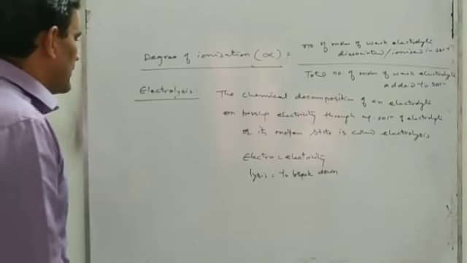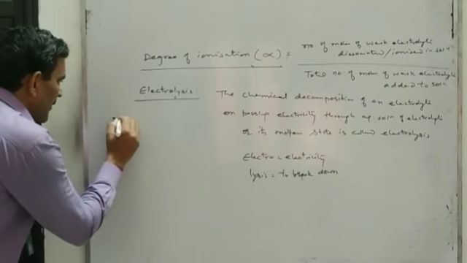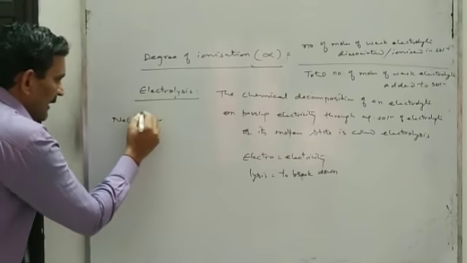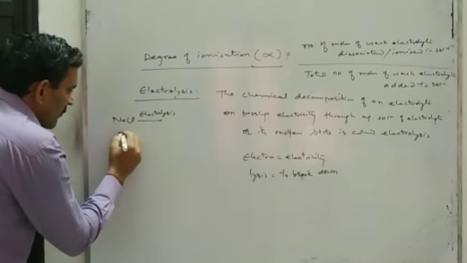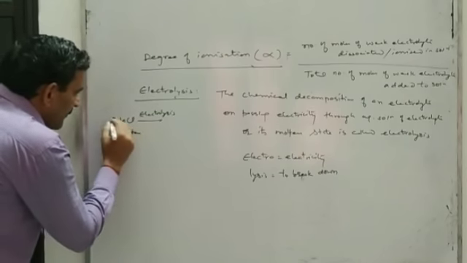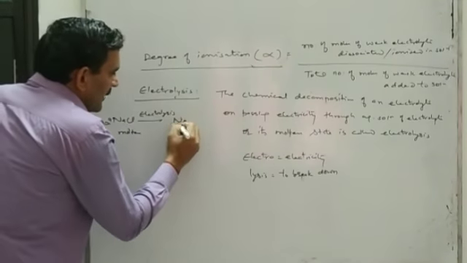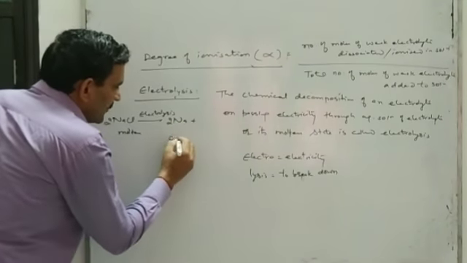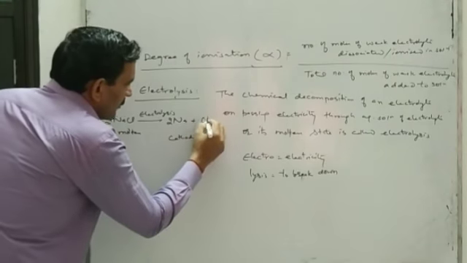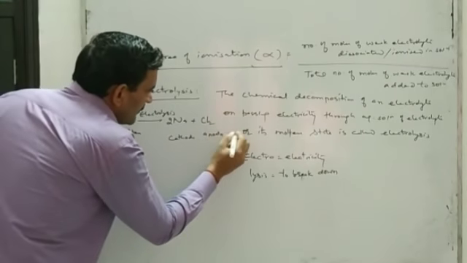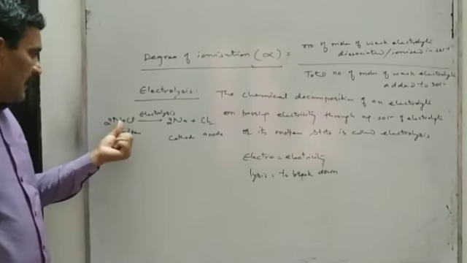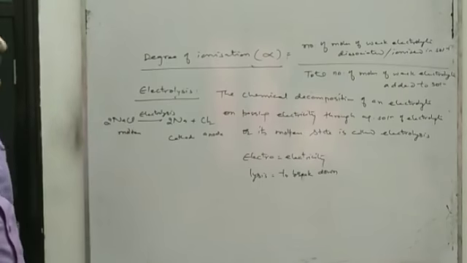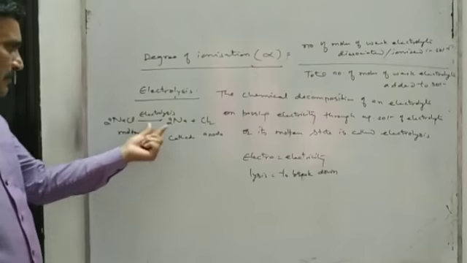electrolysis. For example, when we pass electricity through molten NaCl, we obtain sodium metal at the cathode and chlorine gas at the anode. This will be called electrolysis of molten NaCl. I will explain in detail further.